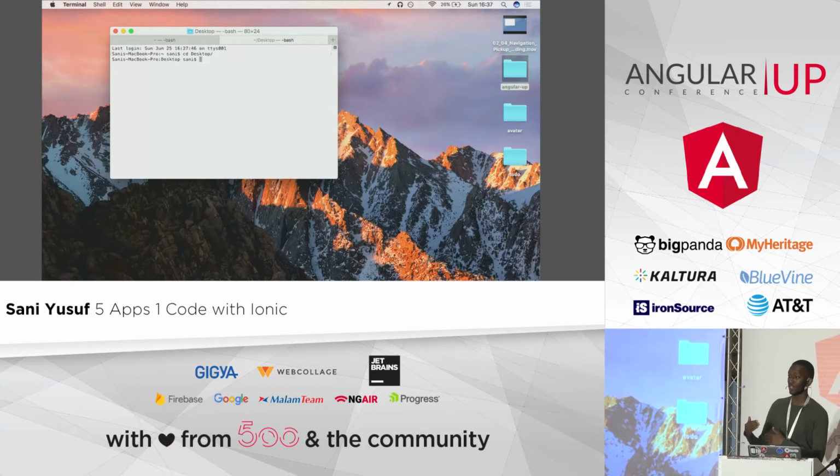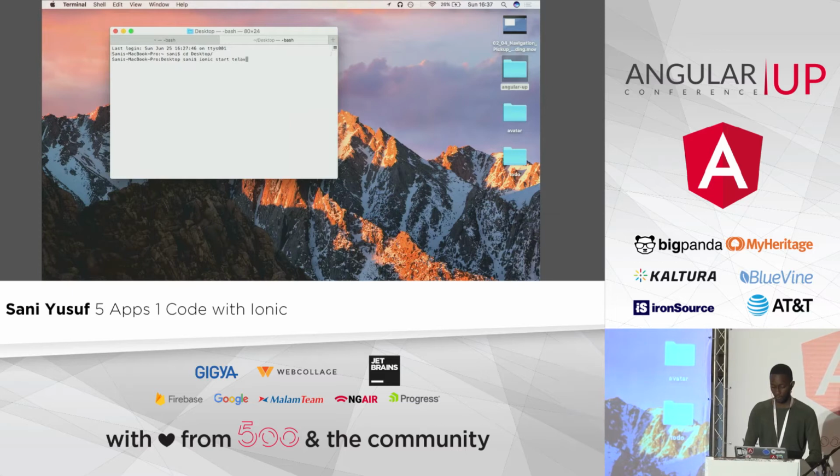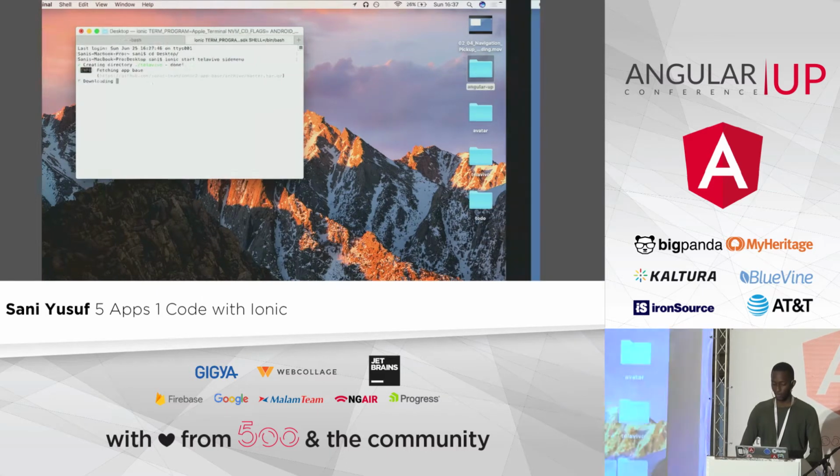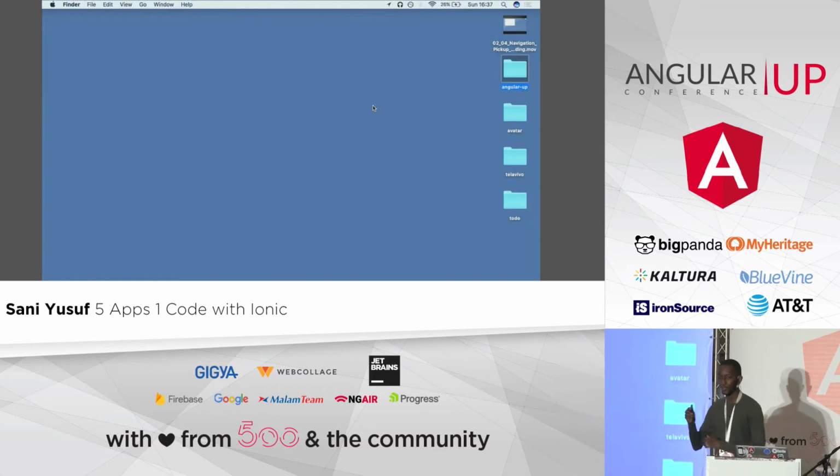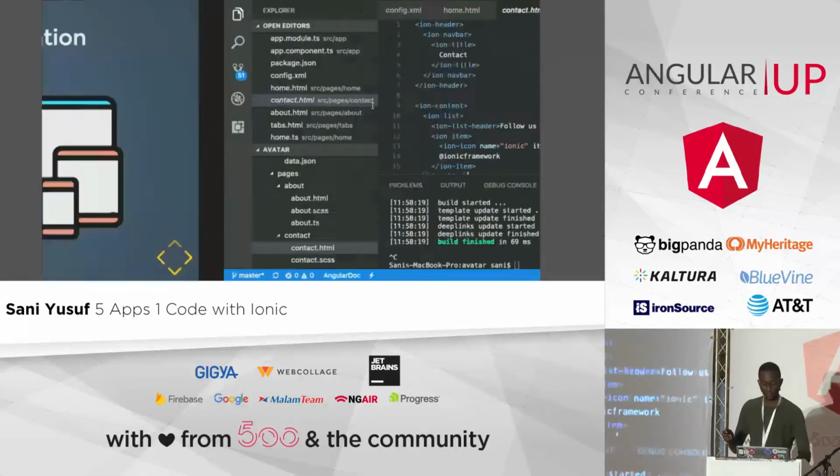I'm actually going to start the app, so I'm going to npm install live, which is the craziest thing. So to start up a new Ionic application, the command here, we'll go over this in a few seconds, is ionic start. I'm just going to call this app Tel Avivo, because this is the name of the app I created last year, and I'm going to use the side menu template. So we can go back to the talk now, and I'll tell you all about Tel Avivo and everything.